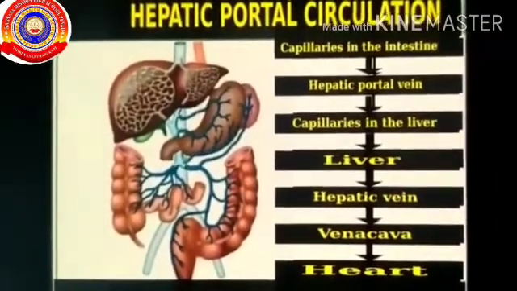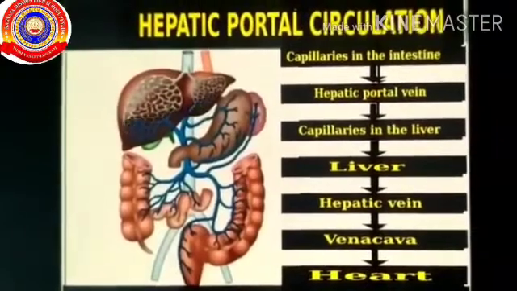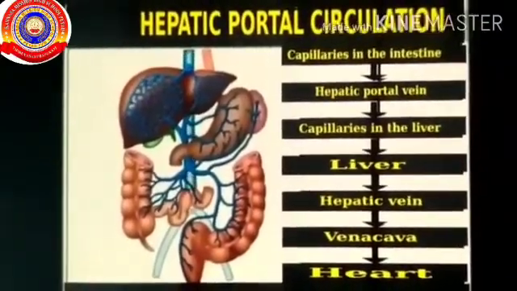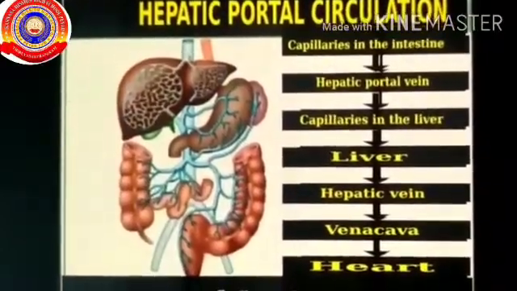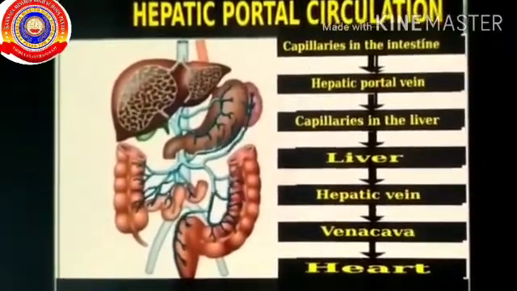Let's have a look at this flow chart, which is very important. The capillaries in the intestine, through the hepatic portal vein, reach the capillaries in the liver. From there, it reaches the liver, and through the hepatic vein, it reaches the vena cava, and from the vena cava, it reaches the heart.